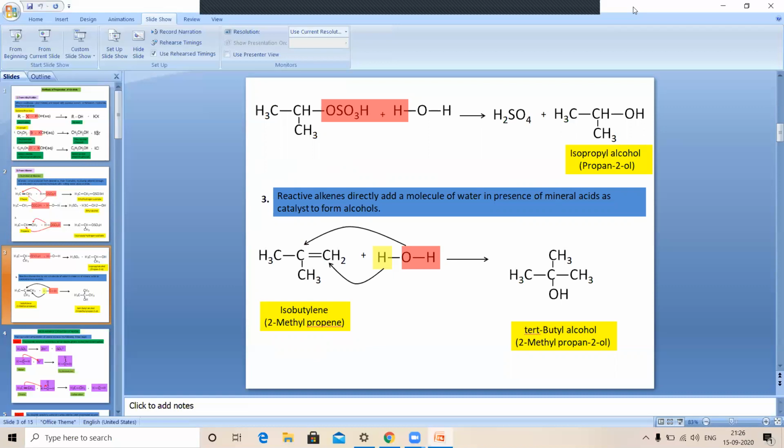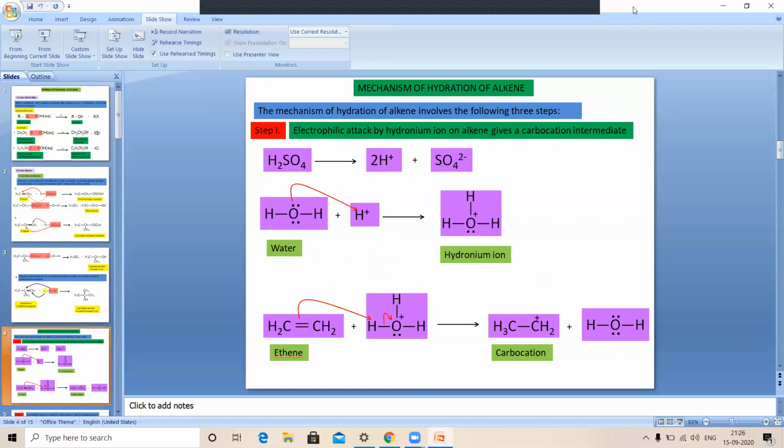That means if we use the mineral acids there, for example, if we take isobutylene, when isobutylene is hydrated with the mineral acid, there is a formation of tertiary alcohol like tertiary butyl alcohol that we can prepare there. So this is the second method by which we can prepare alcohols from alkenes. Here, acid-catalyzed hydration takes place and the corresponding alcohols are formed.